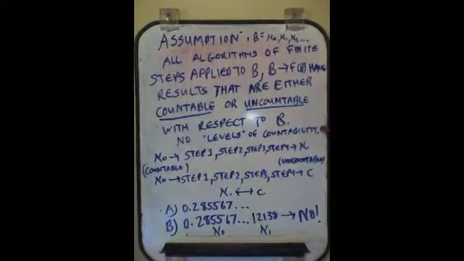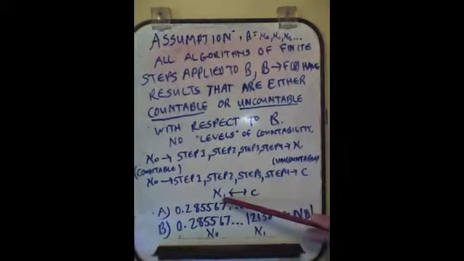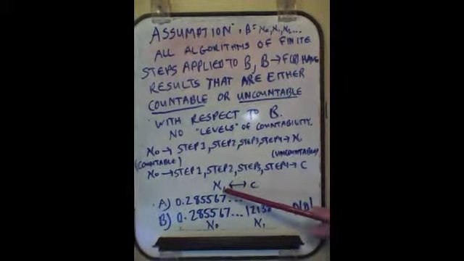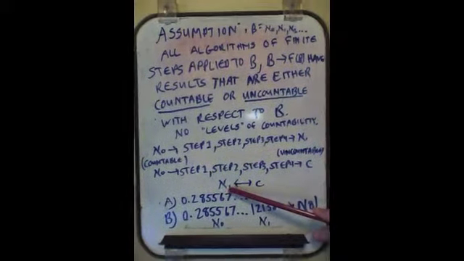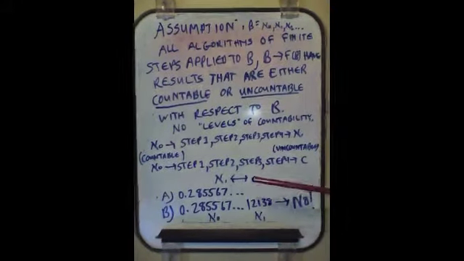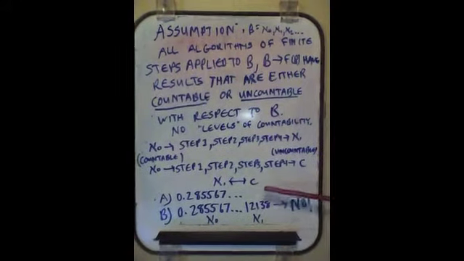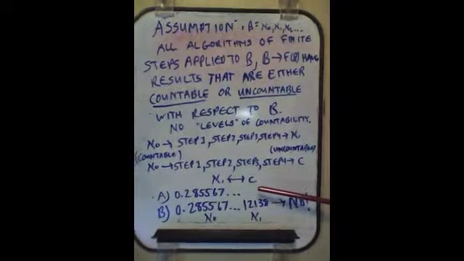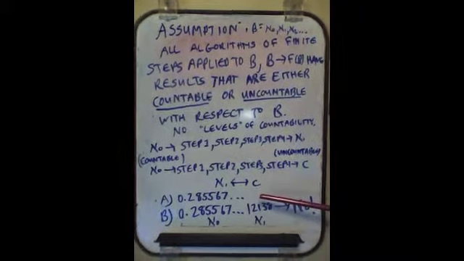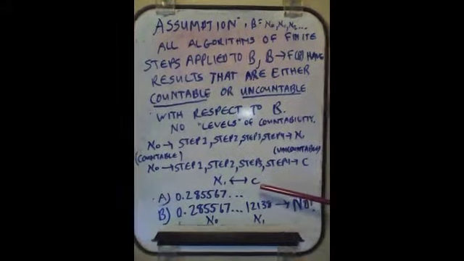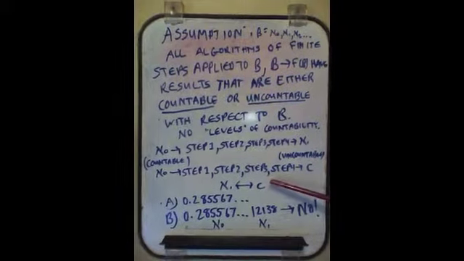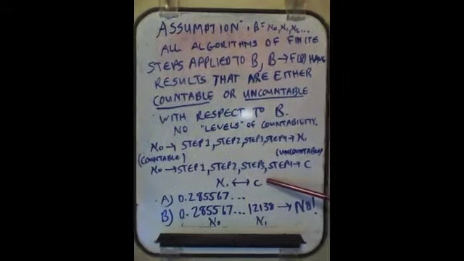Now, if we assume that within that algorithm itself there are no degrees of countability, that it's either countable or uncountable, we have arrived at a situation where Aleph 1 corresponds to C. That there is no difference essentially between Aleph 1 and C. We've constructed an algorithm such that we have obliterated any possibility of there being degrees of countability between Aleph Nought and C. Now, this is a radical assumption, and this is not going to be accepted by all of you.